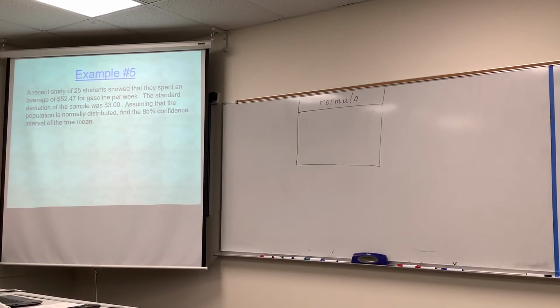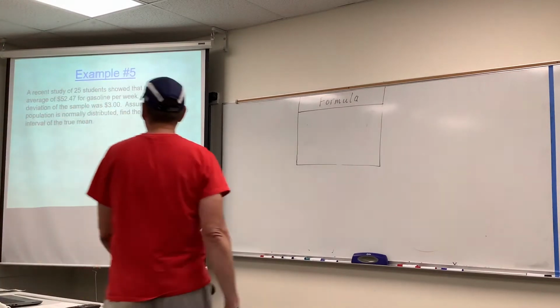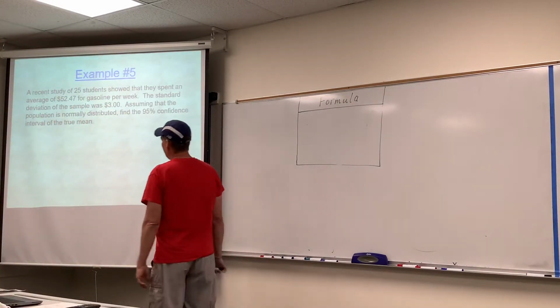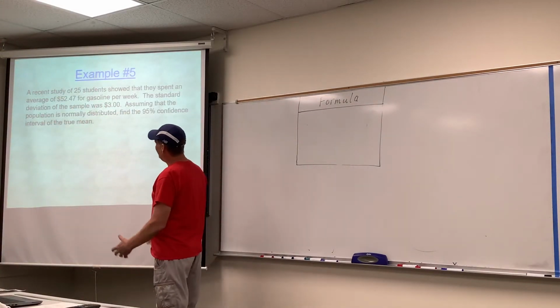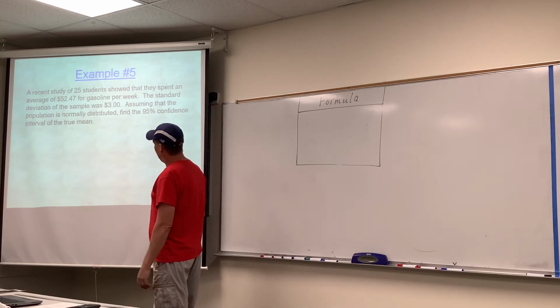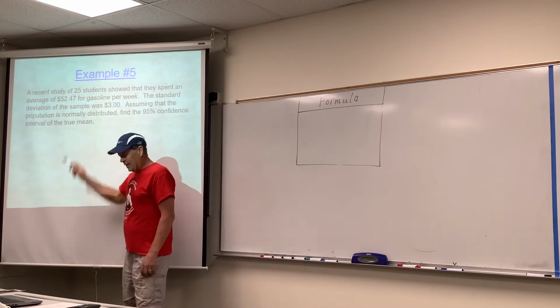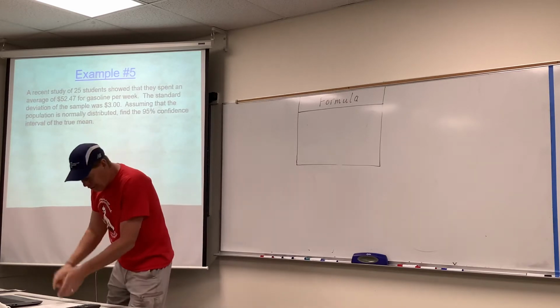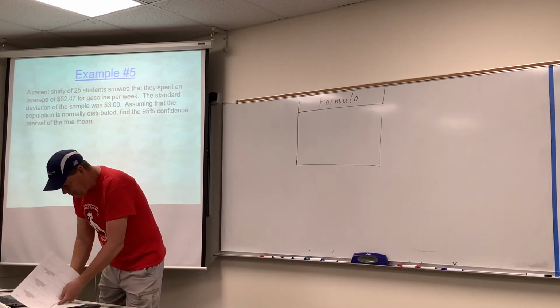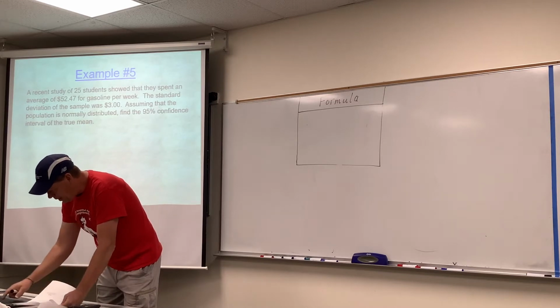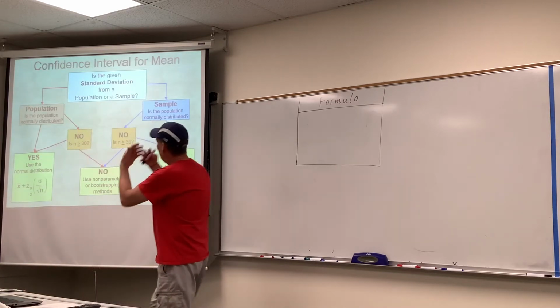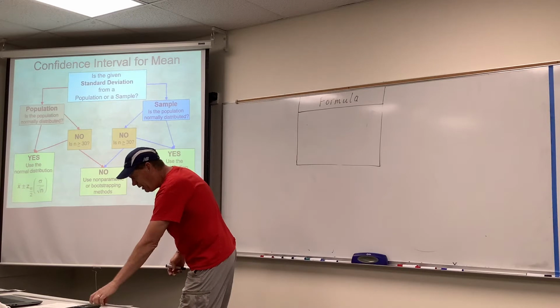Here we go with example 5, estimating a population mean. If you read this question, you'll notice that they want us to estimate the average amount of money spent per week on gasoline for students, and they want us to find a confidence interval for the mean. So the words are going to be in different places within the question, but the key words to me there are confidence interval for a mean. So here we go. We will now look at the question.